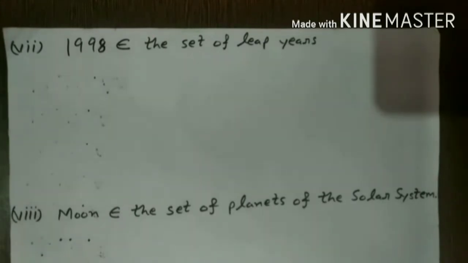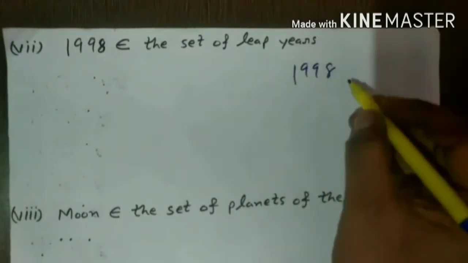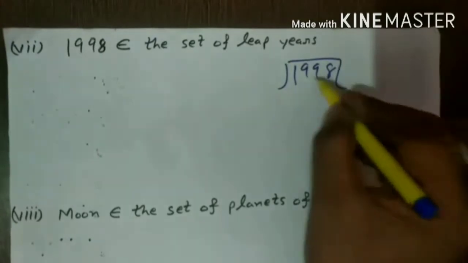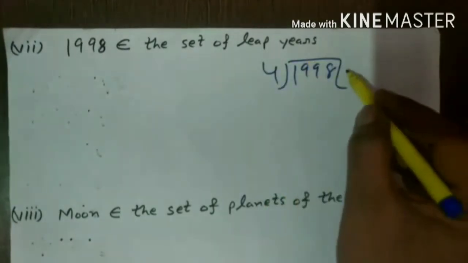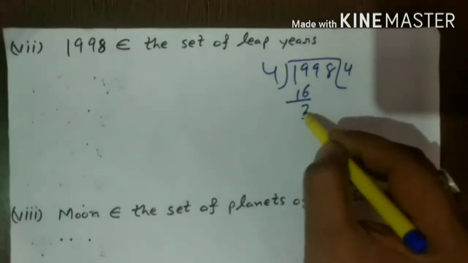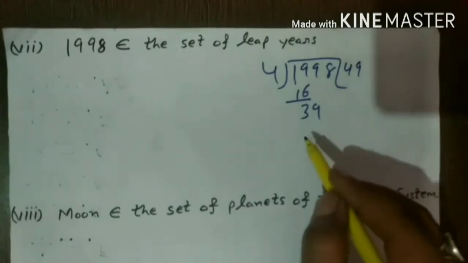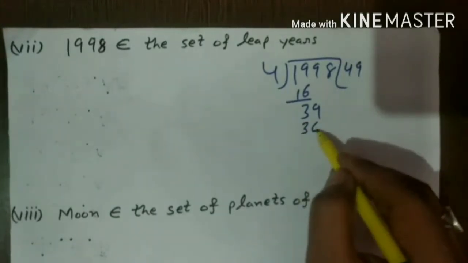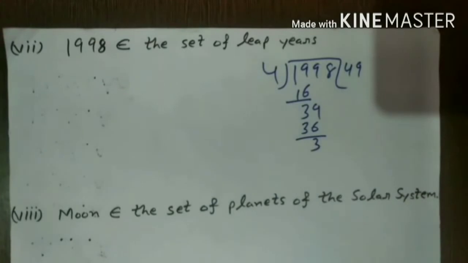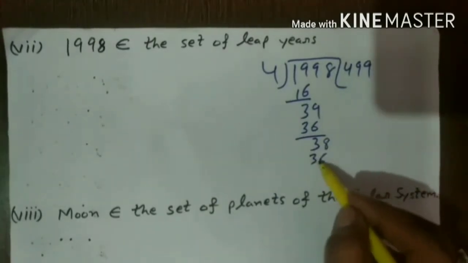So firstly we will check whether 1998 is divisible by 4. 4 fours are 16, 4 nines are 36.